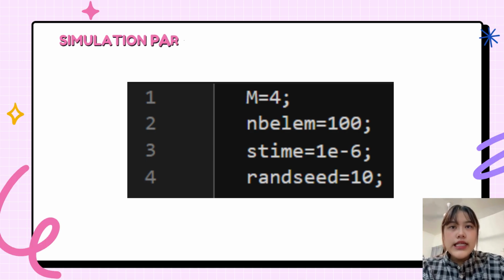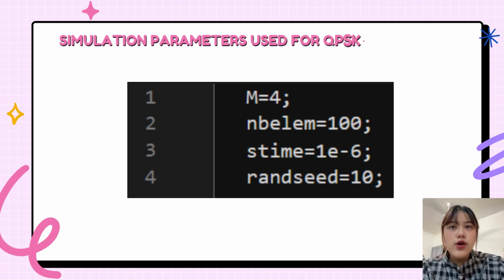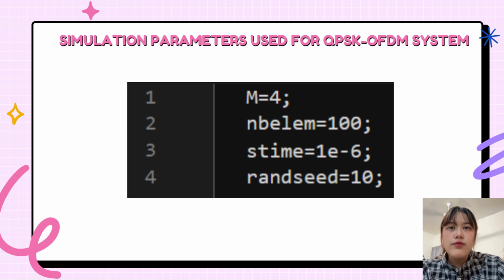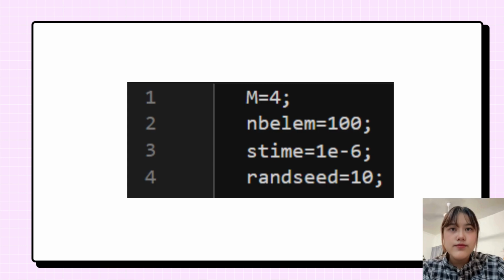This slide presents the simulation parameters used for the QPSK OFDM system. For the experiment, I used an M-ary number of 4 for QPSK modulation and a sample time of 1e-6. I also used a random seed value of 10 so that the simulation result remains consistent every time the system is executed. These parameters are important because they influence the performance, accuracy, and reliability of the communication system.